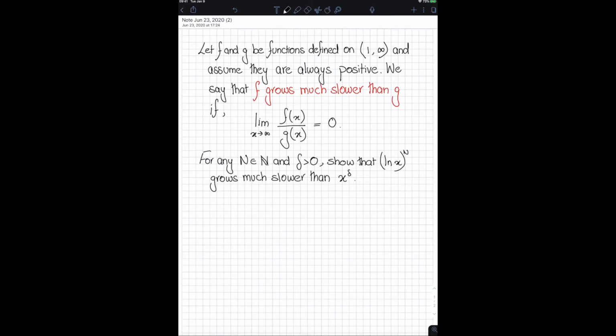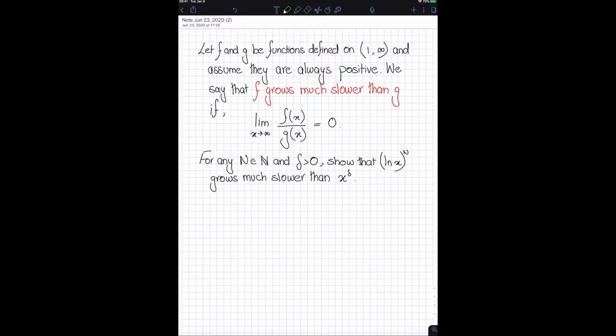In other words, as x approaches infinity, the slope of the tangent line of f is much smaller than the slope of the tangent line of g. So f grows much slower than g if and only if the limit as x approaches infinity of f(x) divided by g(x) is equal to 0. This is just the definitional perspective.